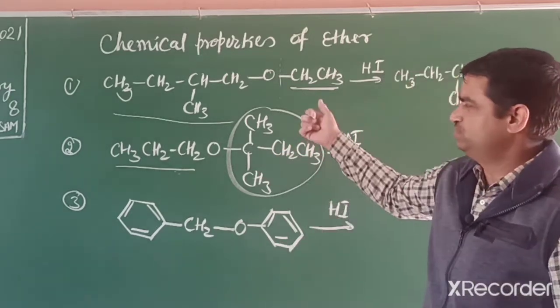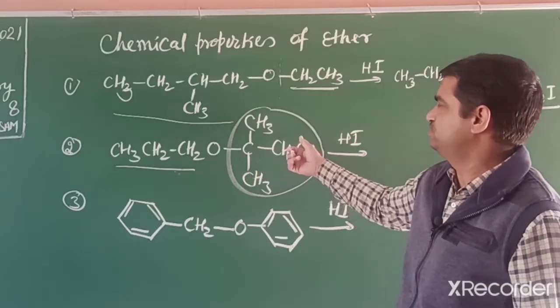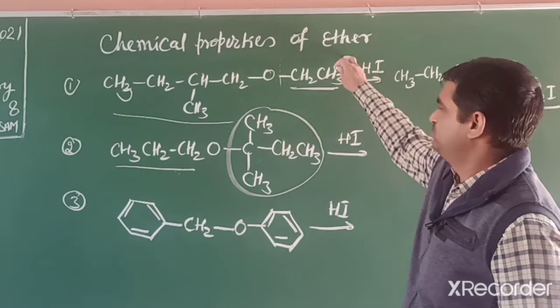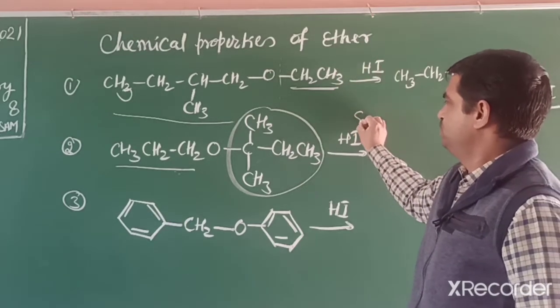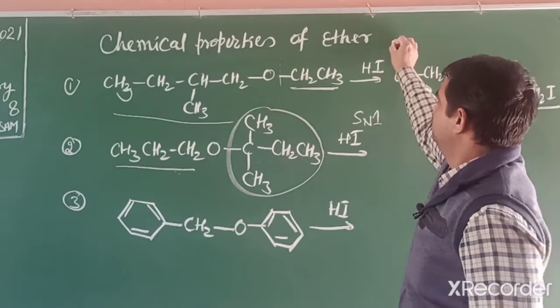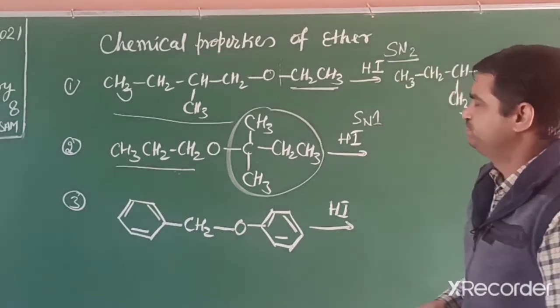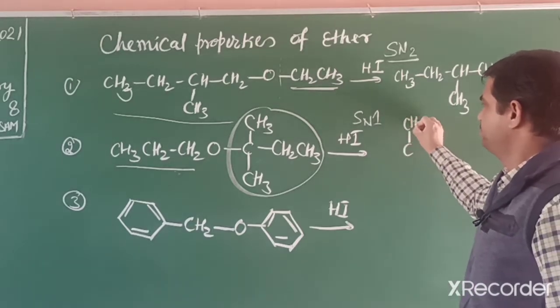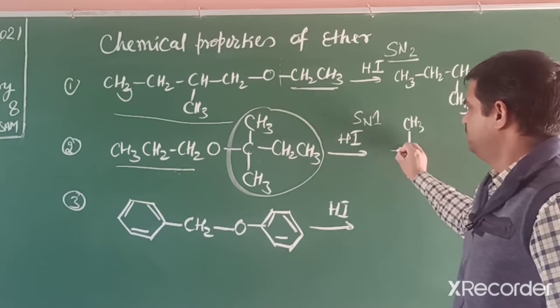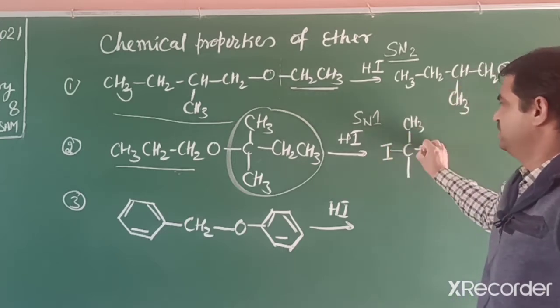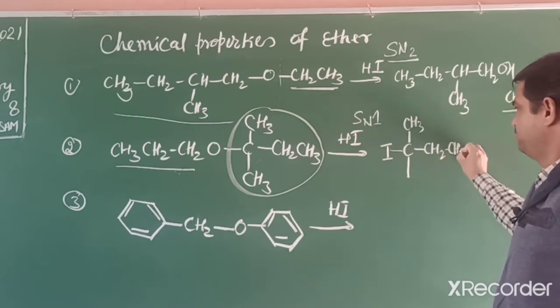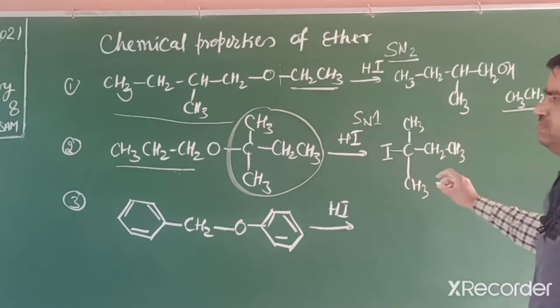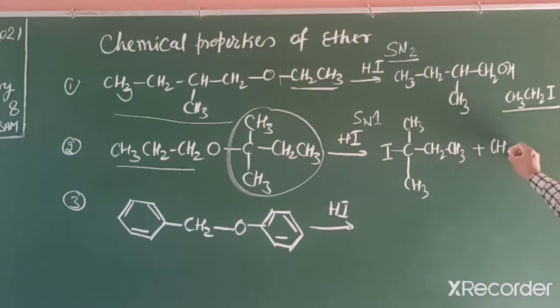Reason is because it forms a tertiary carbocation and the reaction occurs through SN1 mechanism. This reaction is SN2, so this is SN1. This one is SN2 mechanism. And we get the product, this iodide. We can write like this. The other one is alcohol. This alcohol.